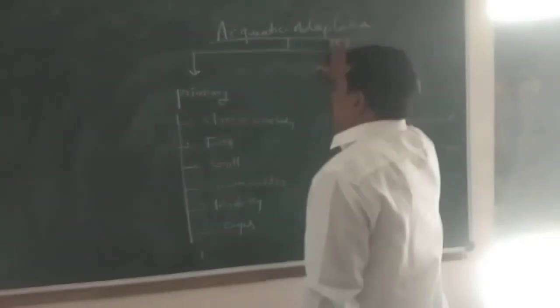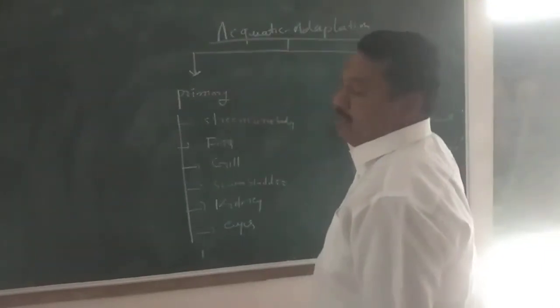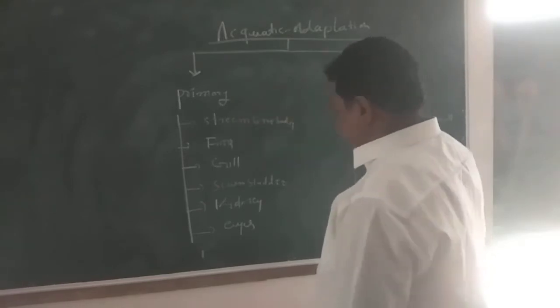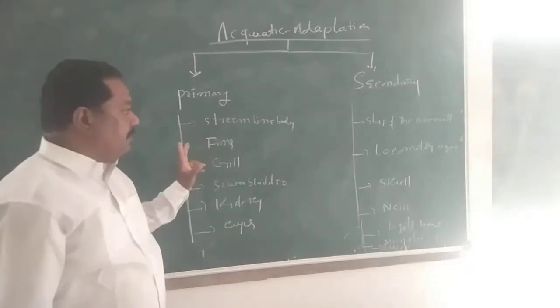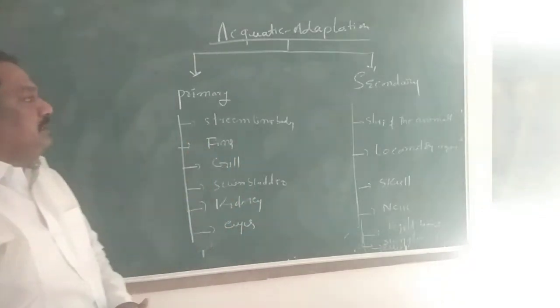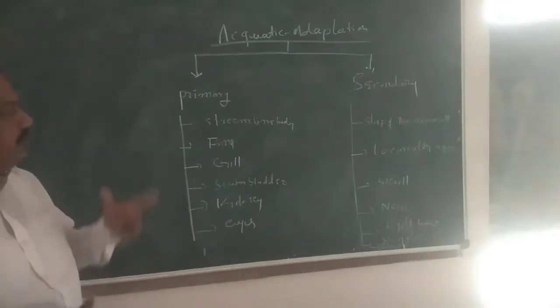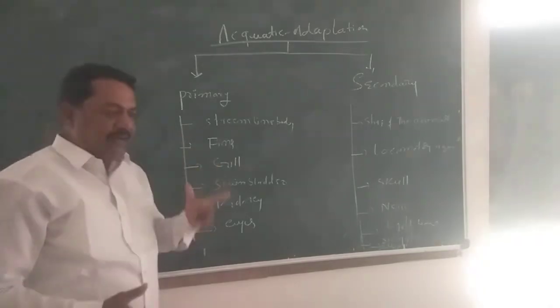So these aquatic adaptations are basically classified into two main categories: primary aquatic adaptation and secondary aquatic adaptation. So generally, animals are also classified into two main groups: the primary aquatic animal and the secondary aquatic animal.